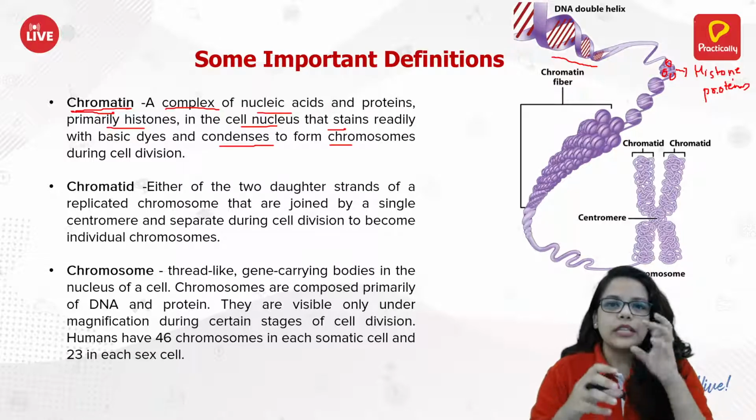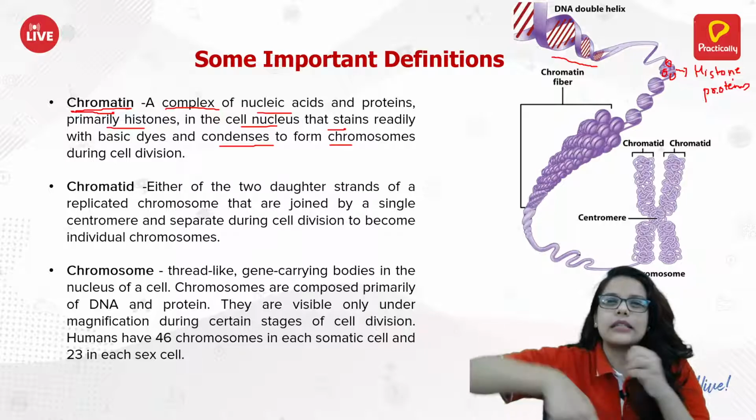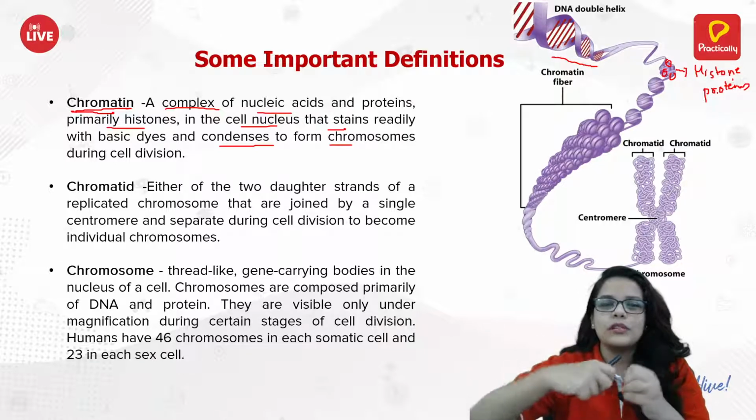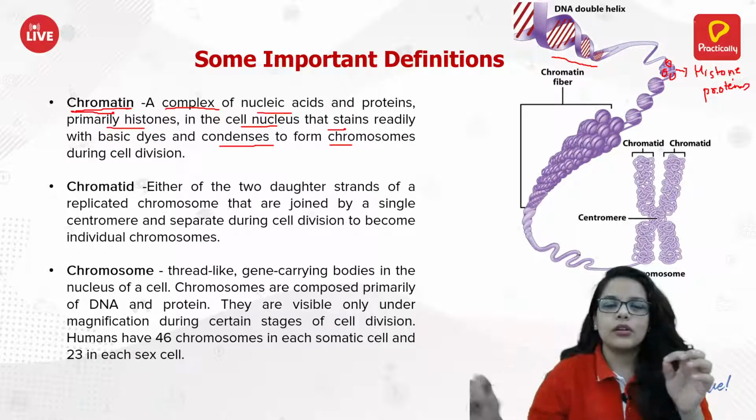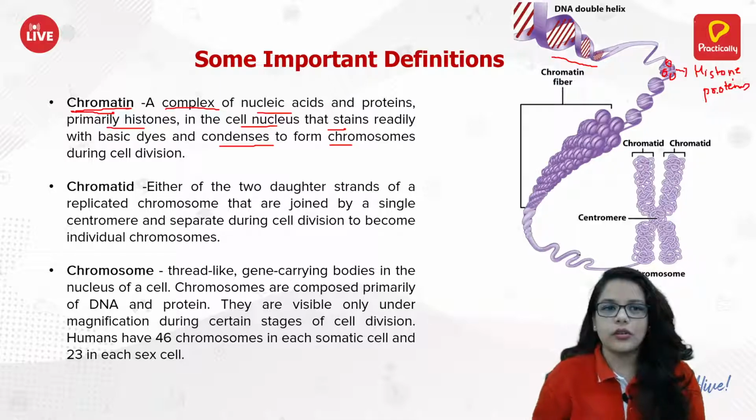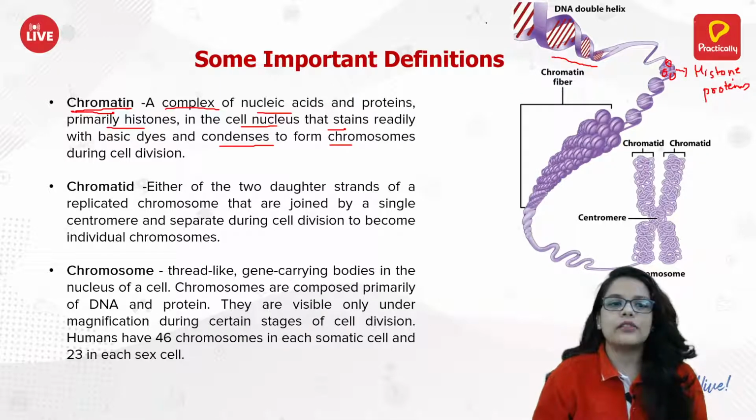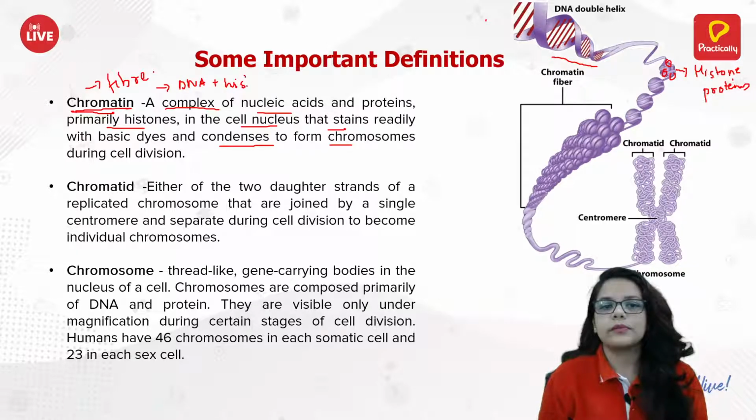When you wind the DNA around the histone proteins, you form a fiber-like structure. That fiber-like structure is the chromatin. So this is just DNA plus histone proteins.